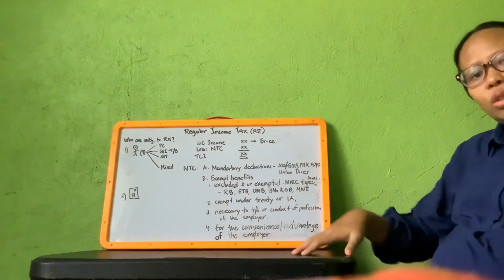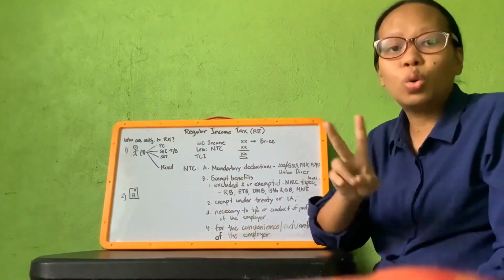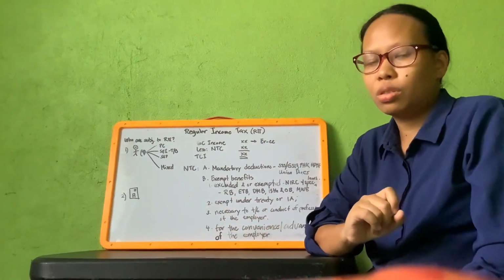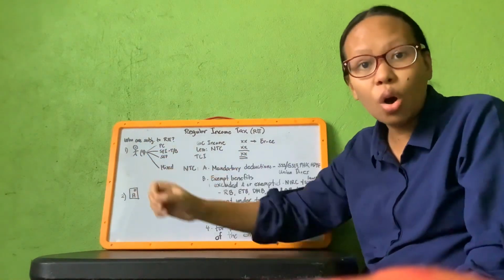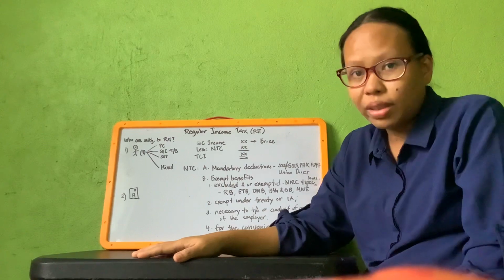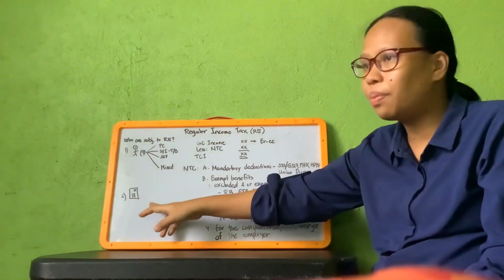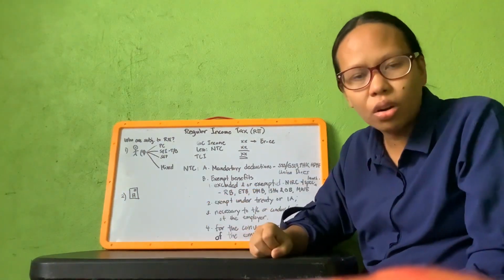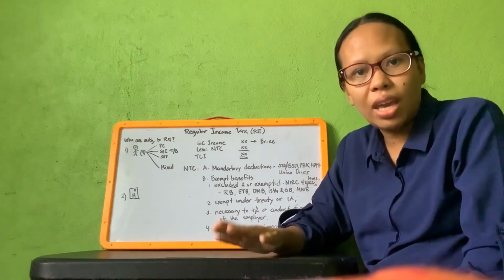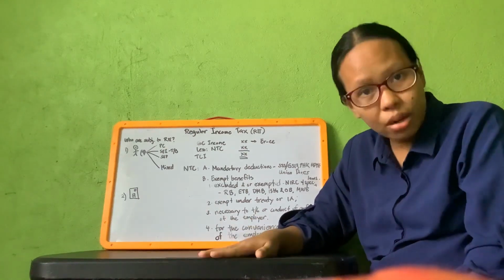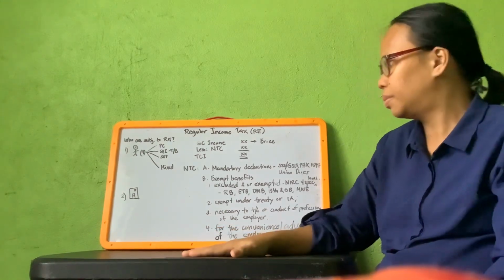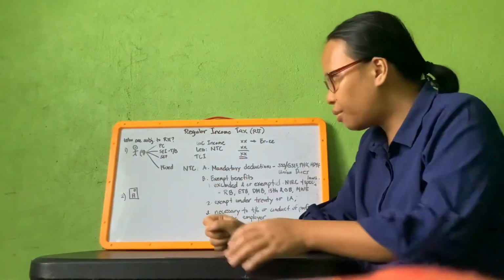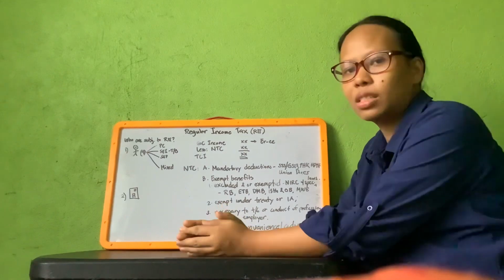Now, who are subject to RIT? There are two basic taxpayers subject to RIT. First is a natural person or an individual taxpayer. The next type is an artificial being or a juridical entity created by operation of law, otherwise known as our corporate taxpayers. Now, let's have first the individual taxpayer.